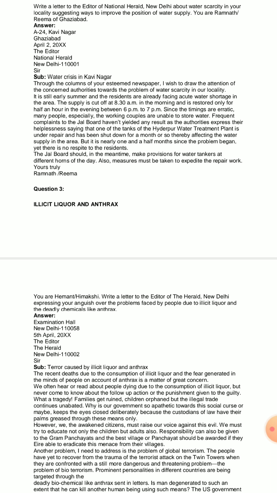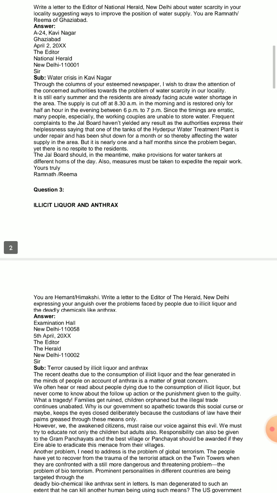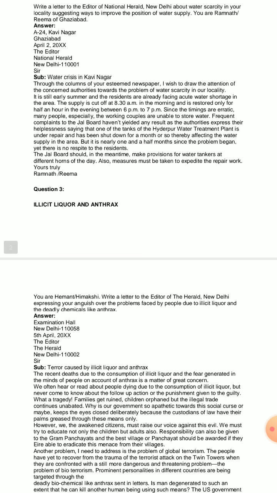So, repeated complaints were lost, and the water supply board, or rather the Jal Board, haven't responded properly. They told that one of the tanks of the Haidarpur water treatment plant is under repair, and that is the main reason behind it.